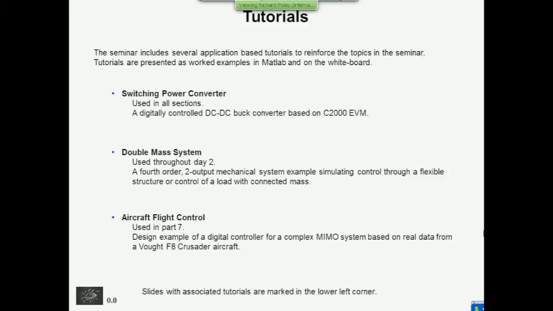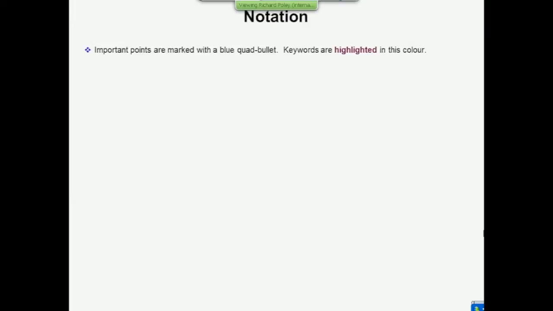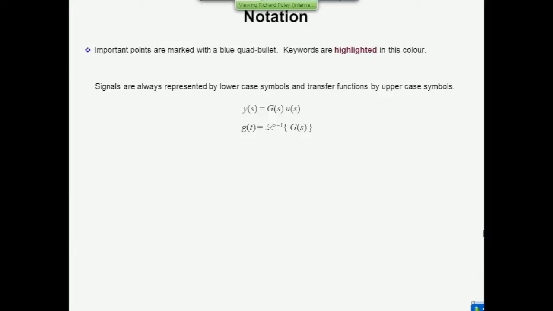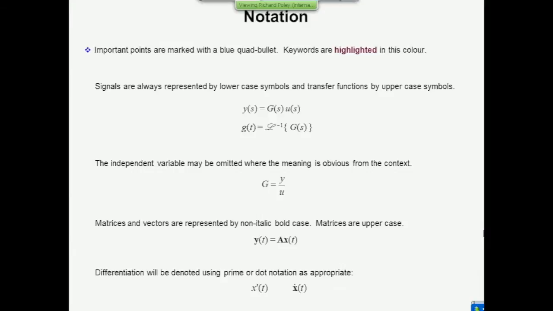To remind you of the notation, the quad bullet indicates points which I think are really important, really pertinent to the material. Keywords are highlighted in that nondescript color, and I guess I'll reveal everything. We're dealing with matrices and vectors today, so you're going to see a lot of boldface notation like that. When you see boldface, it indicates that it's either a matrix or it's a vector.